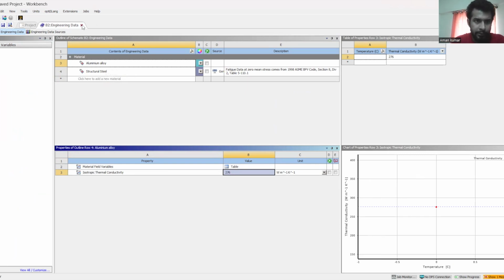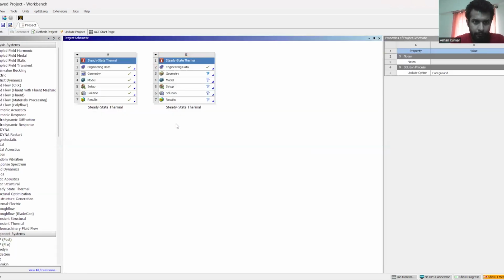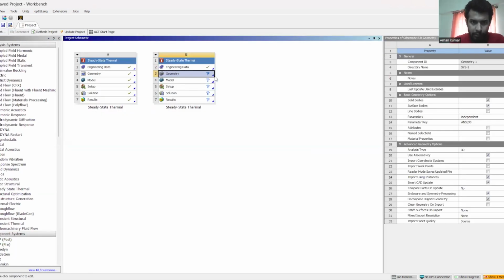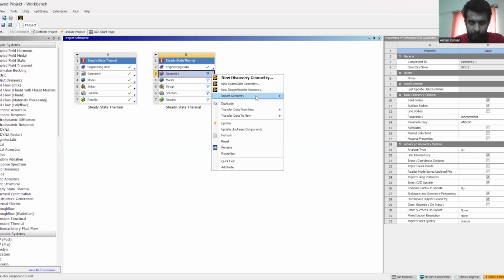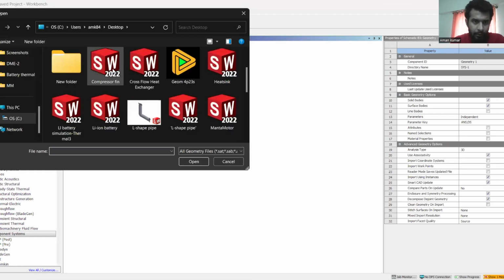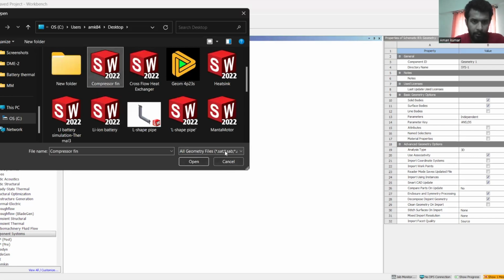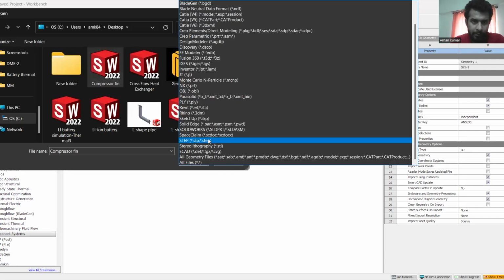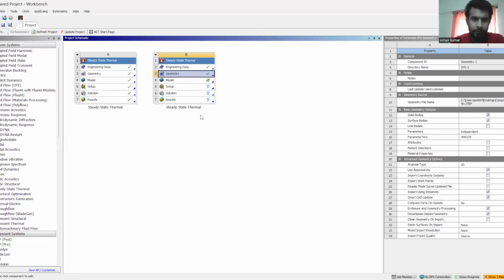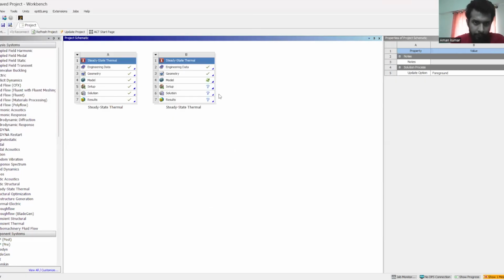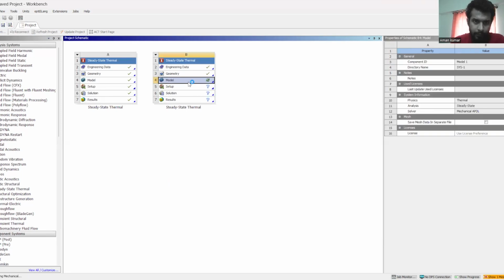Now we close this engineering data tab and we'll import the geometry. We designed the geometry using SolidWorks, and in browse we'll open the compressor film, saved as .stp, and open this. Now we can see the geometry has been uploaded. Then we go for the model by double click. Here you can see mechanical is starting. It will take some time to open this tab.